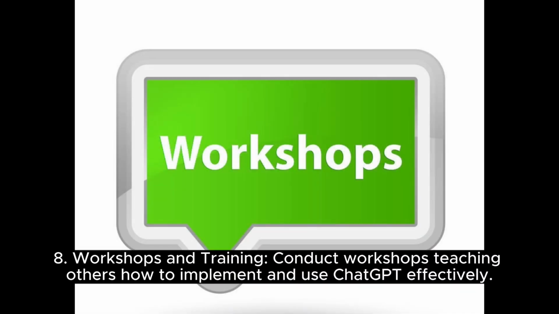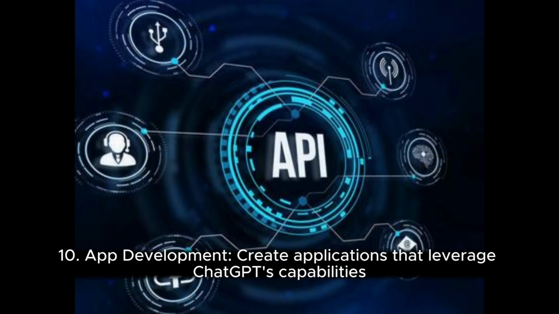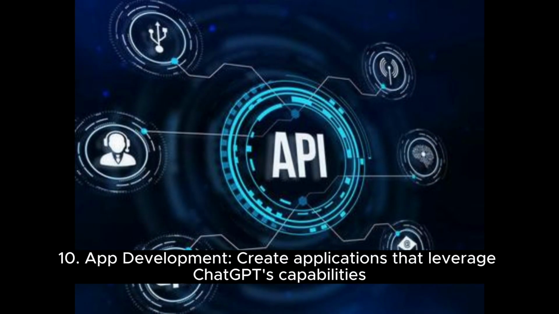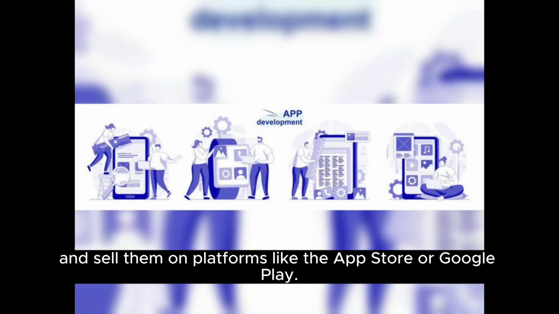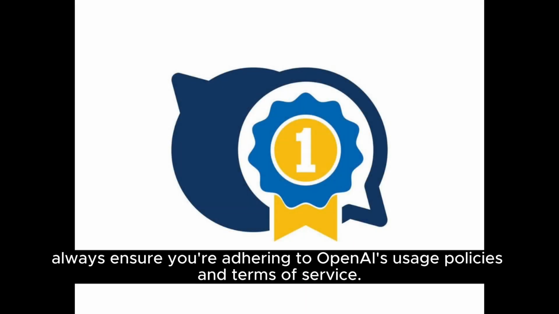8. Workshops and training. Conduct workshops teaching others how to implement and use ChatGPT effectively. 9. Affiliate marketing. Recommend ChatGPT and earn a commission for every sale through your referral. 10. App development. Create applications that leverage ChatGPT's capabilities and sell them on platforms like the App Store or Google Play. Remember, while ChatGPT offers numerous opportunities, always ensure you're adhering to OpenAI's usage policies and terms of service.